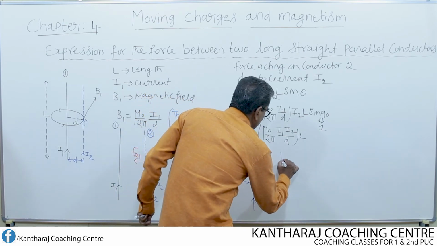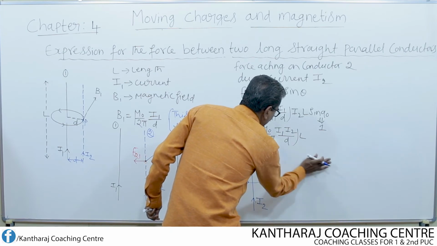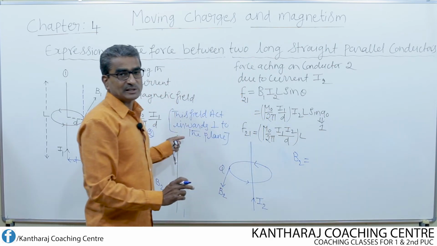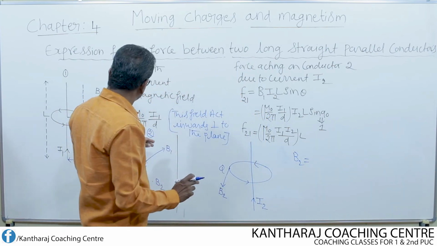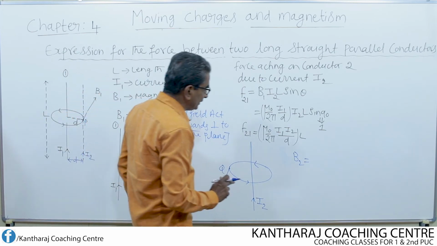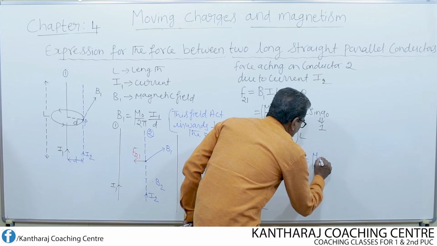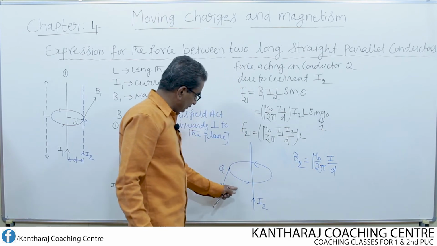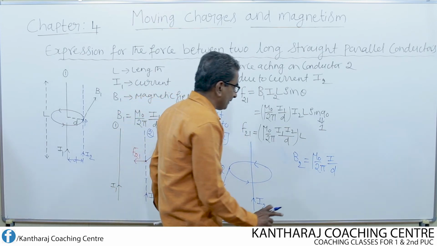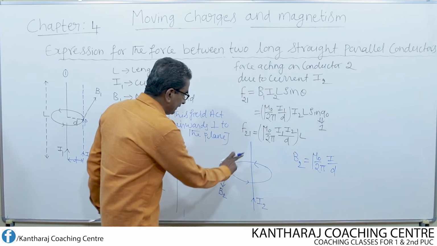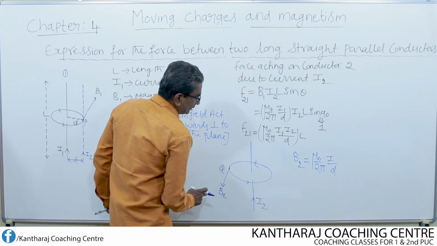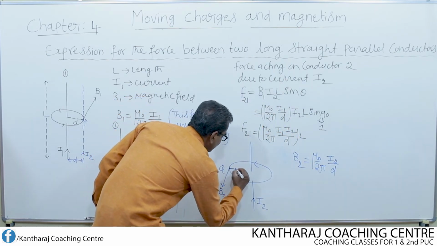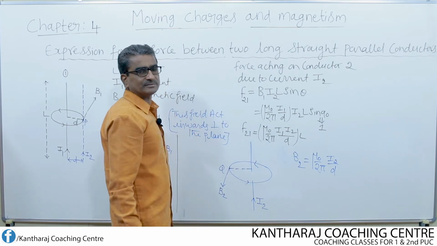Now the magnetic field due to the second conductor, B2, is equal to, by making use of Ampere circuit law equation, from which we obtain the expression for magnetic field. I write B2 equal to mu naught over 2 pi, I by d. I write 2 because I am finding the field due to the second conductor. I is the current flowing through the second conductor, which is I2. D is the distance between the point Q and the conductor.